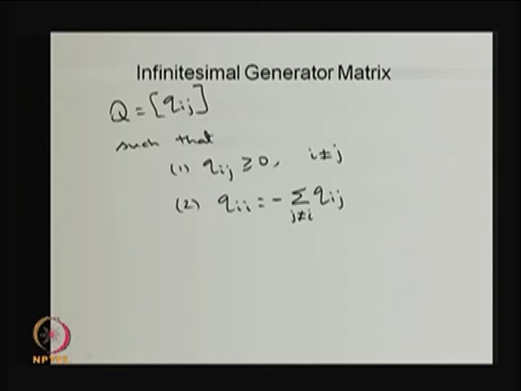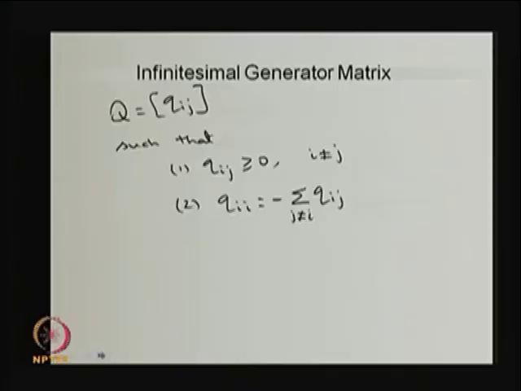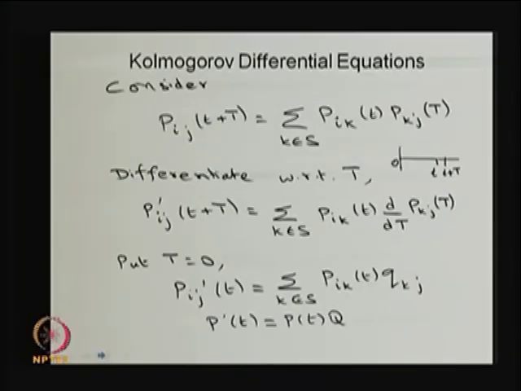Whenever the rates are greater than 0, that means there is a positive probability that the system can have a transition, the system moving from i to j. So, we have defined the Q matrix. Now, using the Q matrix we are going to find the Pij of t.